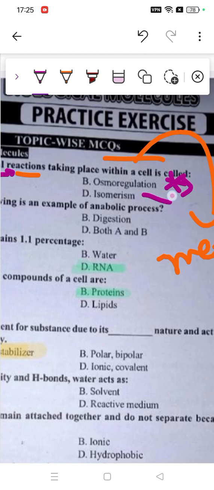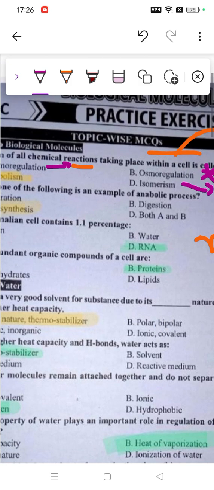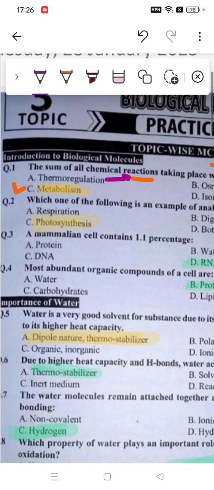Isomerism is simply having the same molecular formula but different structures, so this is also not right. It doesn't align with biology in any term, just because isomerism is a topic we study in chemistry. So I hope it's clear. Metabolism is the right option.